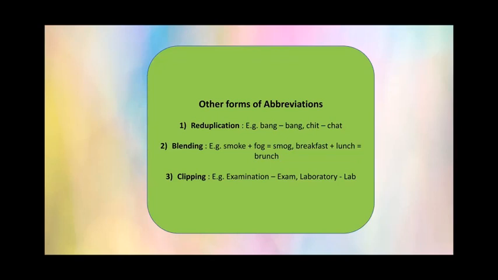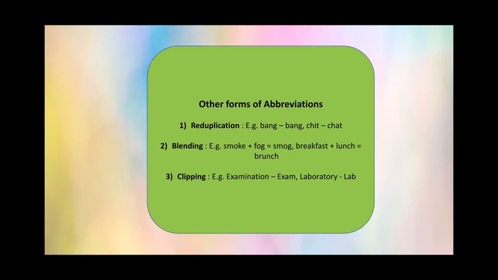Clipping is reducing a word to one of its syllables, or a part of it. When some of the word is reduced and only some part of it is maintained. For example, the word examination. No one uses the word examination in whole. We mostly say exam. So the ending, INATION, is omitted.